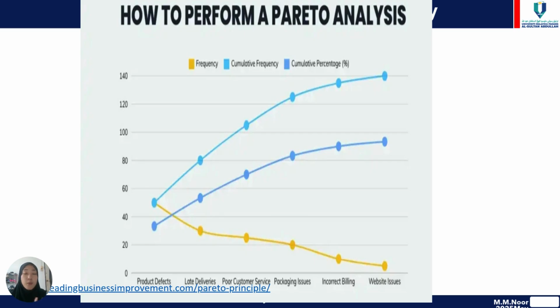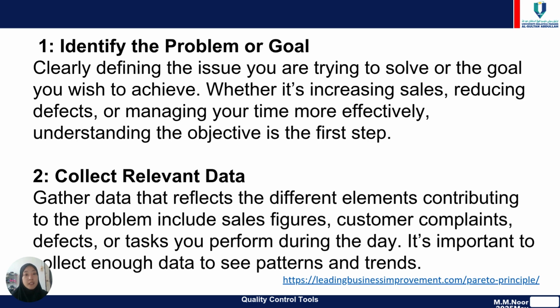So we have to know how to perform a Pareto analysis. If you can see the chart, it shows the frequency and cumulative percentage, which is high, a little high, and then lower for the frequency. The first step is to identify the problem or the goal, which is clearly defining the issue you are trying to solve or the goal you wish to achieve, whether it's increasing sales, reducing defects, or managing your time more effectively.